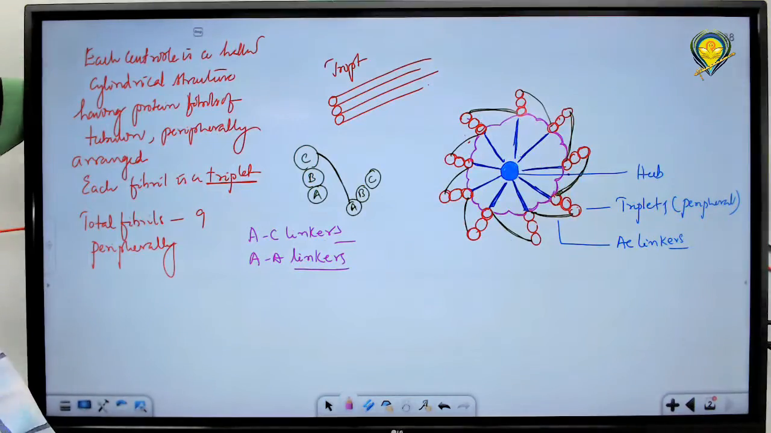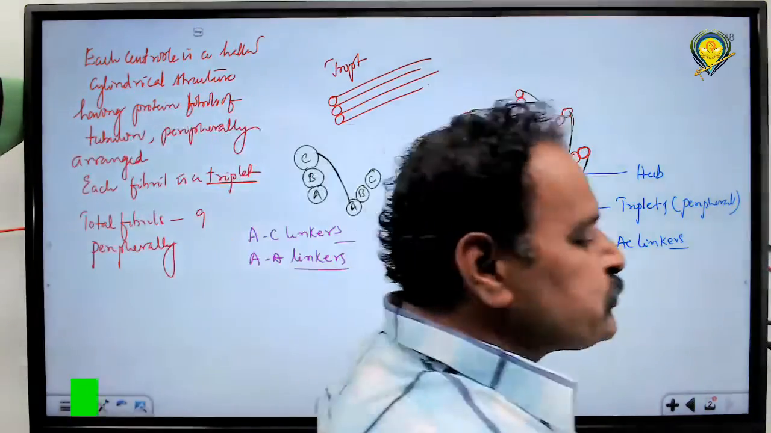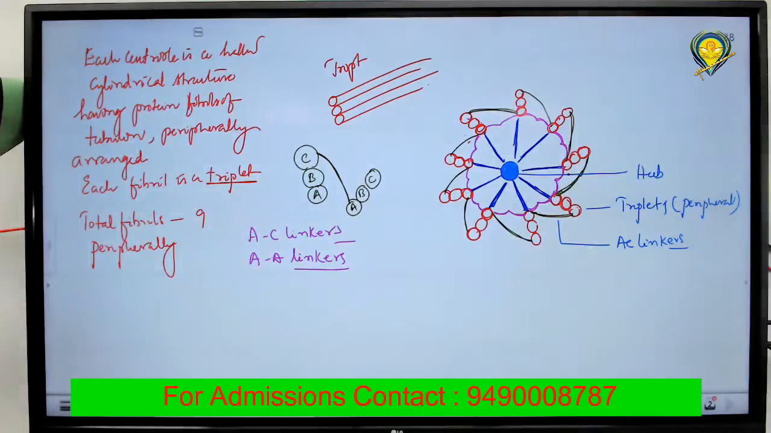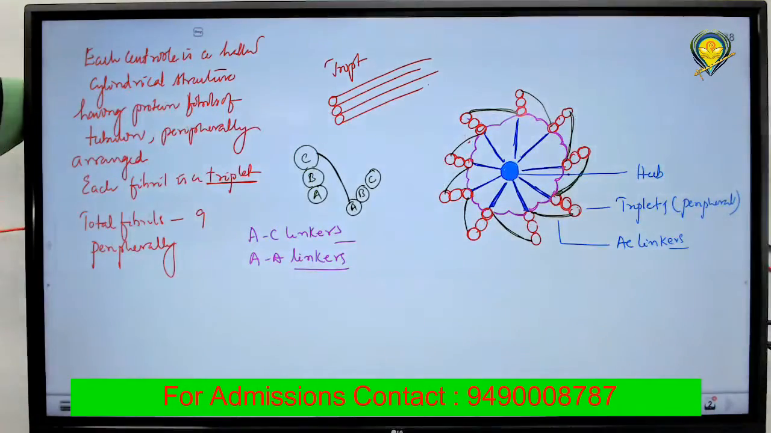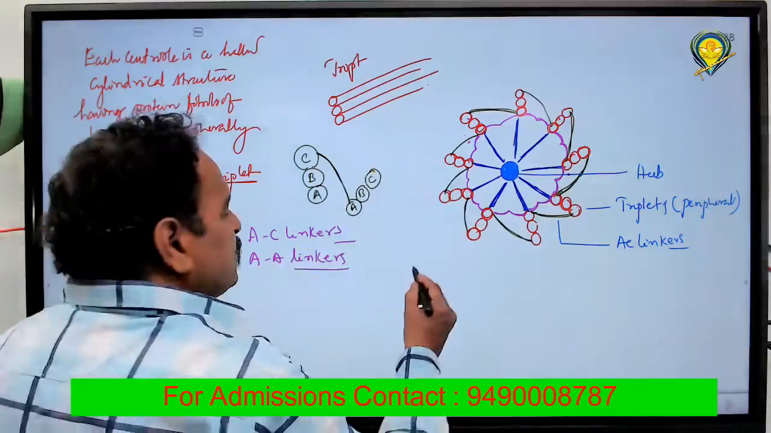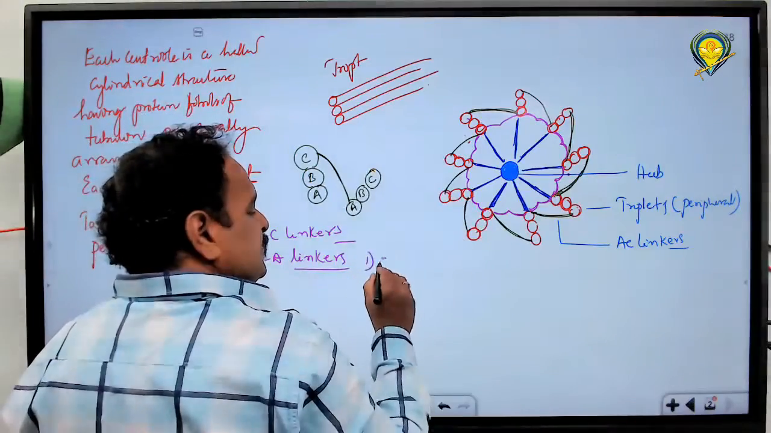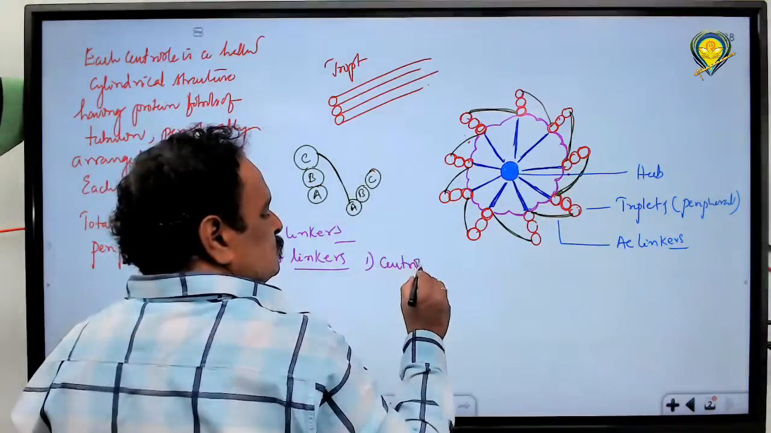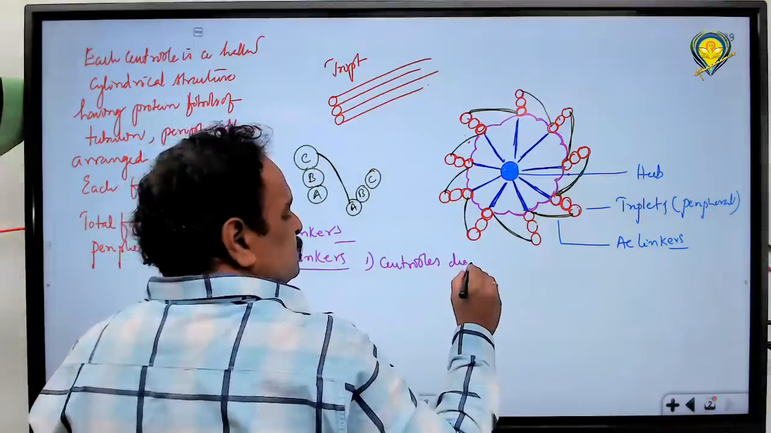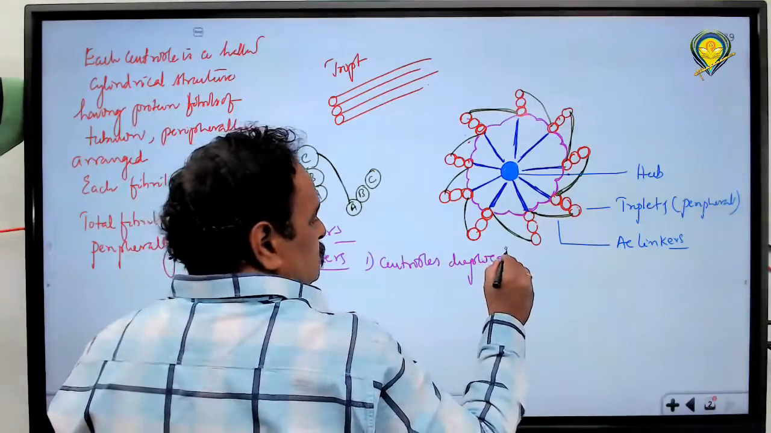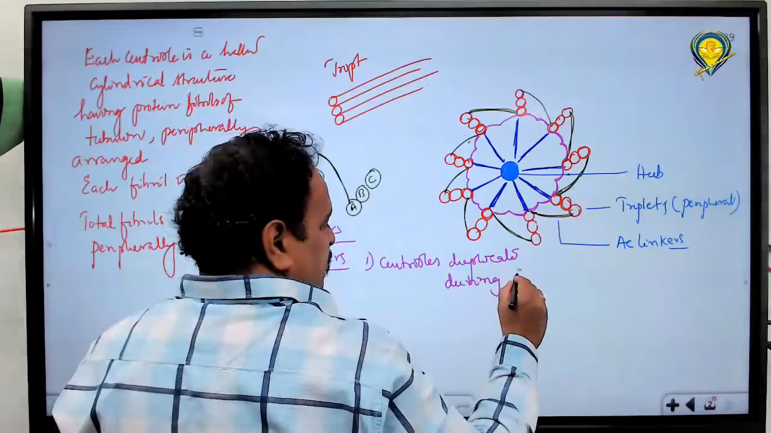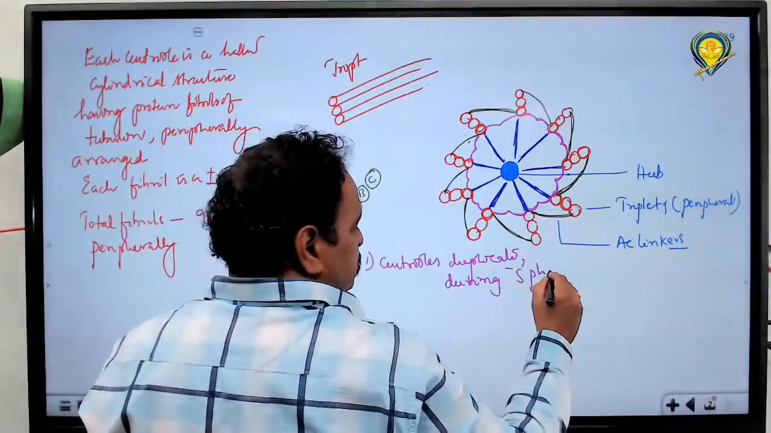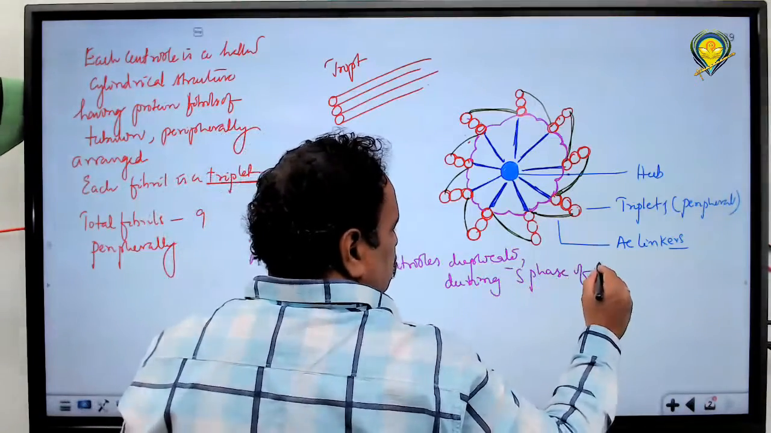How many such centrioles are there? Two centrioles are there. These centrioles are mainly involved in what functions? The tubulin proteins form the centrioles. Centrioles duplicate during S phase of interphase.